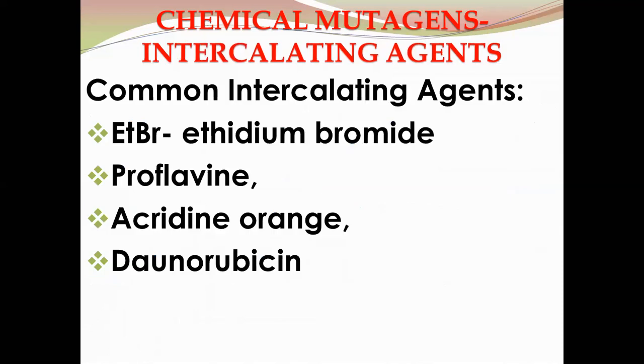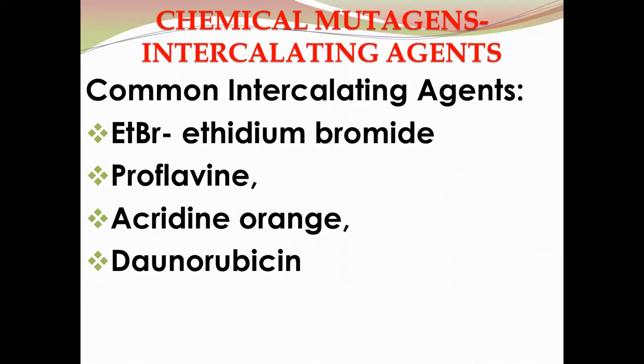Then the third class of chemical mutagenic agents are the intercalating agents. The common intercalating agents include ethidium bromide. This is routinely used in gel electrophoresis, during the formation of the gel. This ethidium bromide is routinely used in lab experiments. It is one of the intercalating agents.